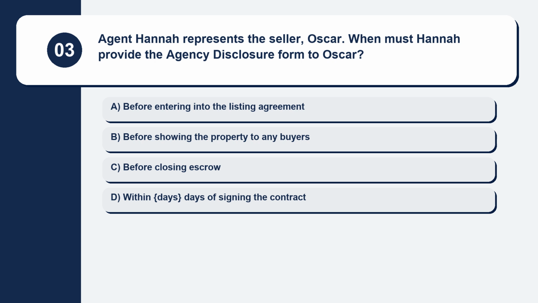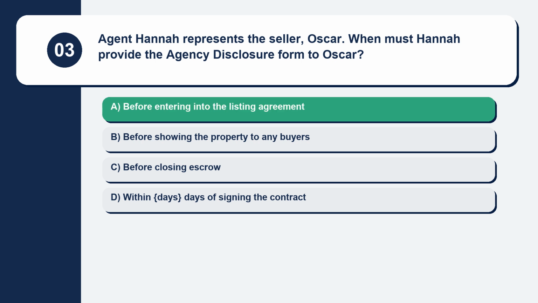Question 3. Agent Hannah represents the seller, Oscar. When must Hannah provide the agency disclosure form to Oscar? Here are your options. Option A, before entering into the listing agreement. Option B, before showing the property to any buyers. Option C, before closing escrow. Option D, within days of signing the contract. The correct answer is option A, before entering into the listing agreement.